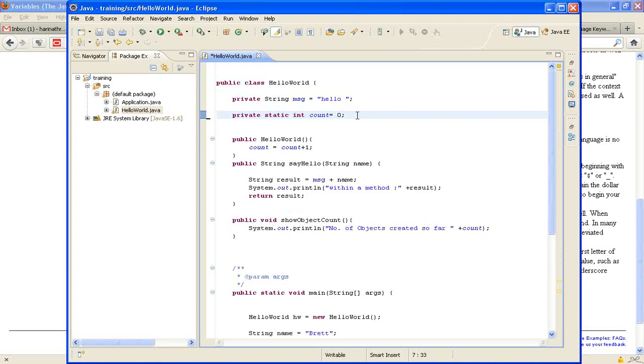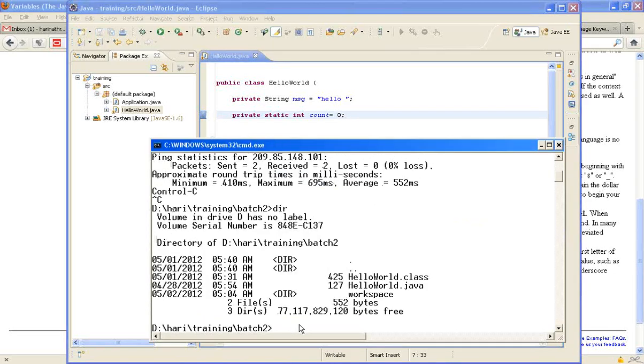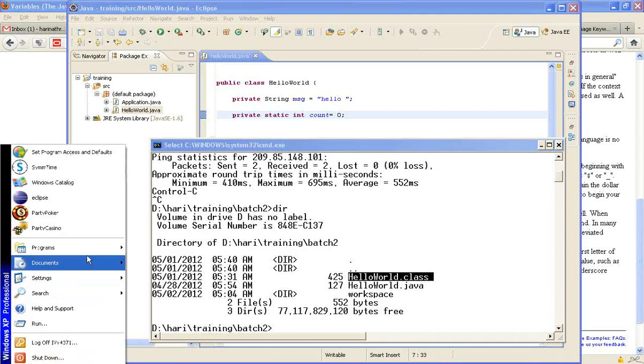This problem is there even for .NET. One problem, maybe it may be too early for you to understand, but still let me explain. I have this file, Hello world.class. It is possible that there are decompilers available.